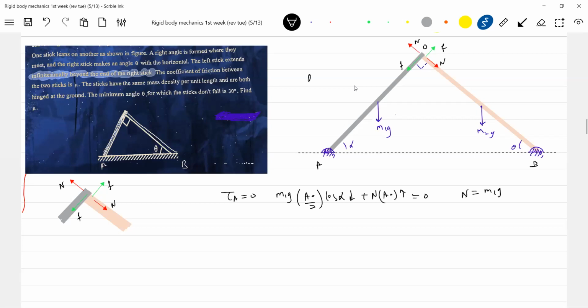Theta plus alpha is 90, yeah? N equal to M1G cos alpha by 2. Alpha is not given, so 90 minus theta.